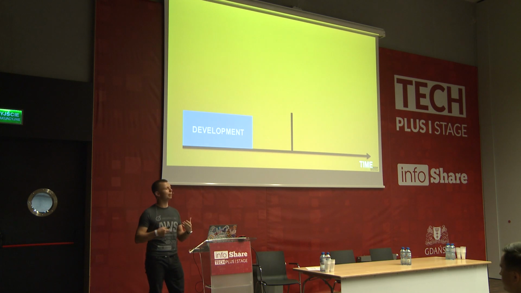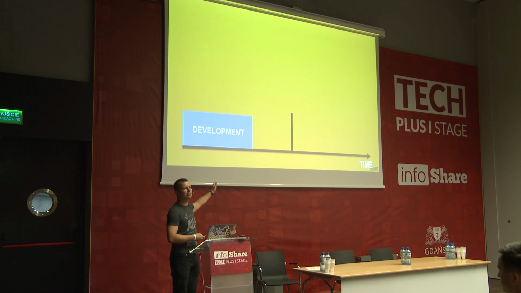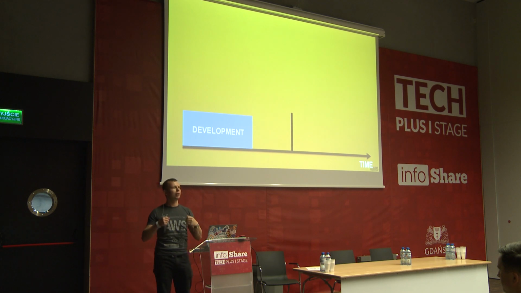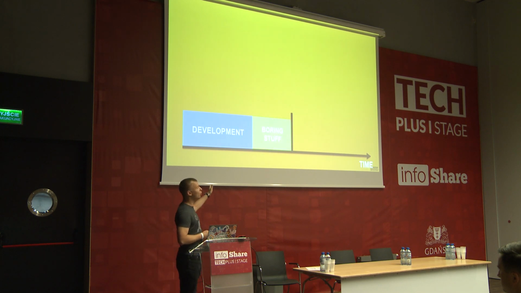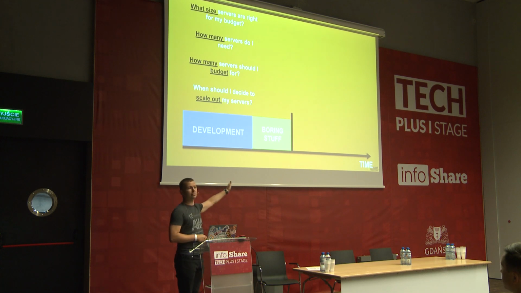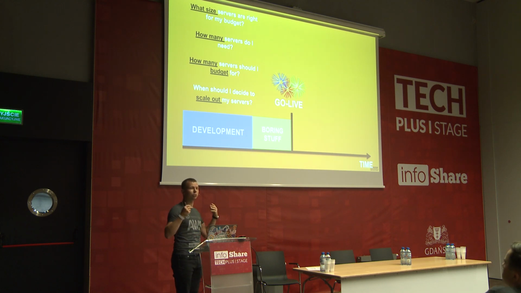Because when we are building an application, we want to build the new Netflix, the new Spotify. We don't want to manage infrastructure. So we have this development phase. At the end, we are ready to show the world our application, but we can't go to production because there is boring stuff we need to think about: how many servers do I need? Who will be managing them, and so on? Finally, we answered those questions. Do we go live?